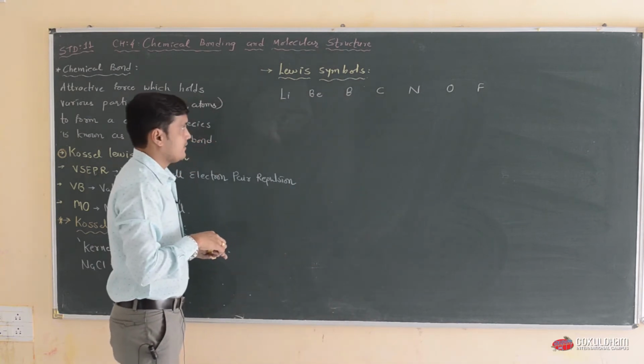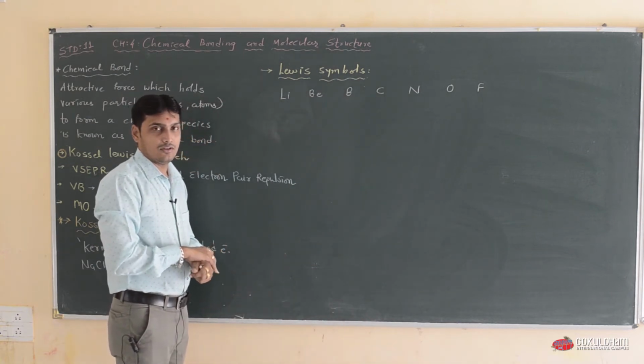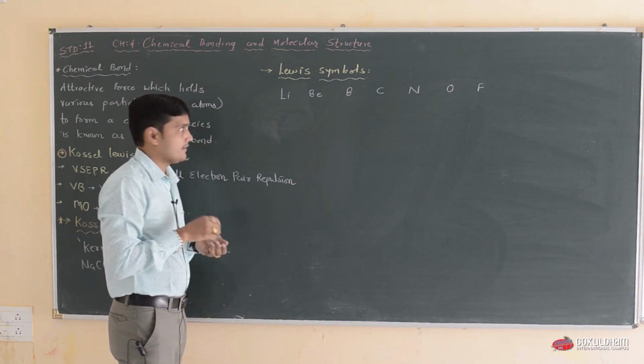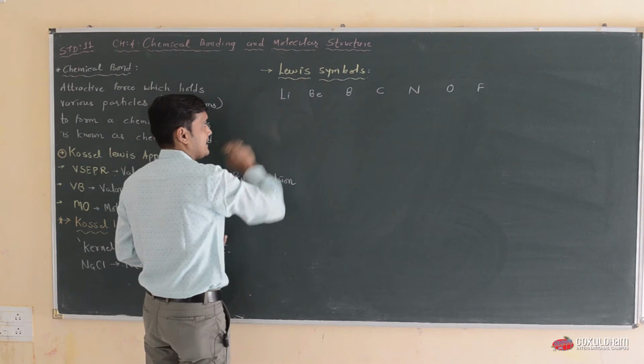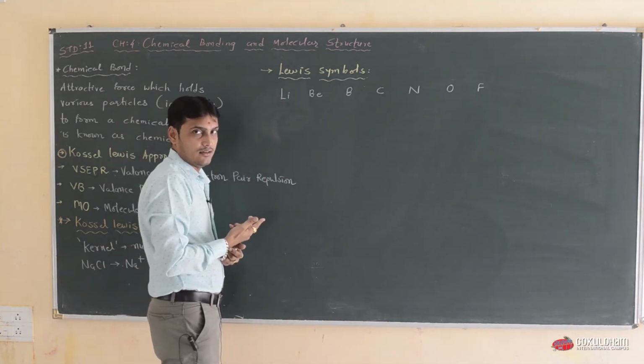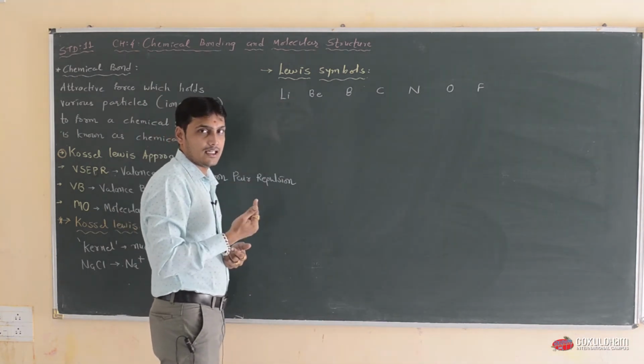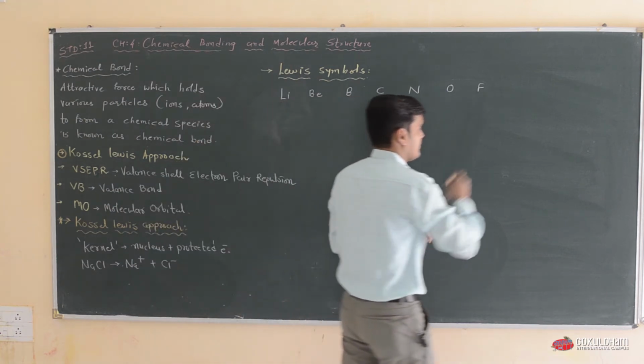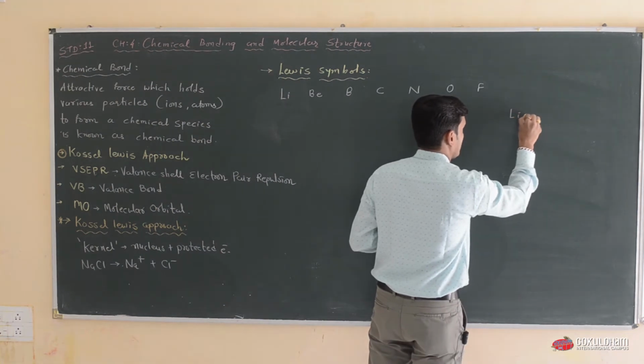Lewis said that the valence shell electrons are shown as dots. Lithium has atomic number 3, but it has only one electron in its outermost orbital.